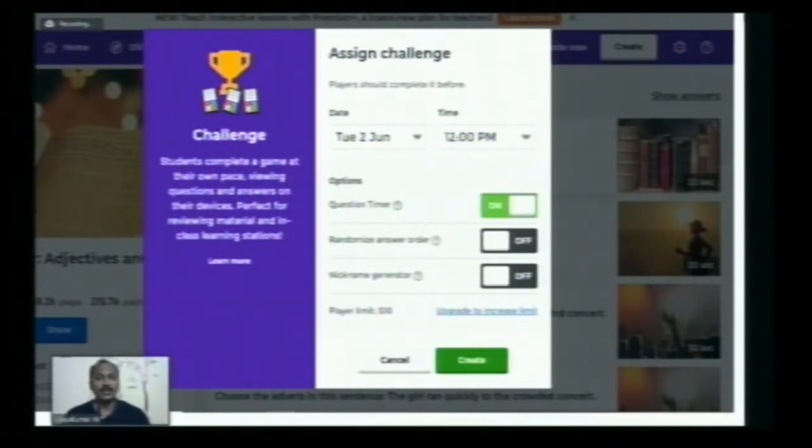And let's complete this one. We can fix the question timer and randomize the question order. If you click this on button, automatically the questions won't be in the same order. Say for example, if I attend the test and question number 1 is in the first position, it won't be the same for Rakshit. When Rakshit tries to answer, the same question will be at some other place. The order will be changed. That is randomizing the question order.